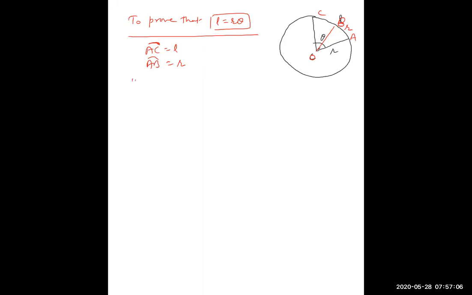In 10th class we have done this theorem: angles subtended at the center of a circle are proportional to their arc lengths.